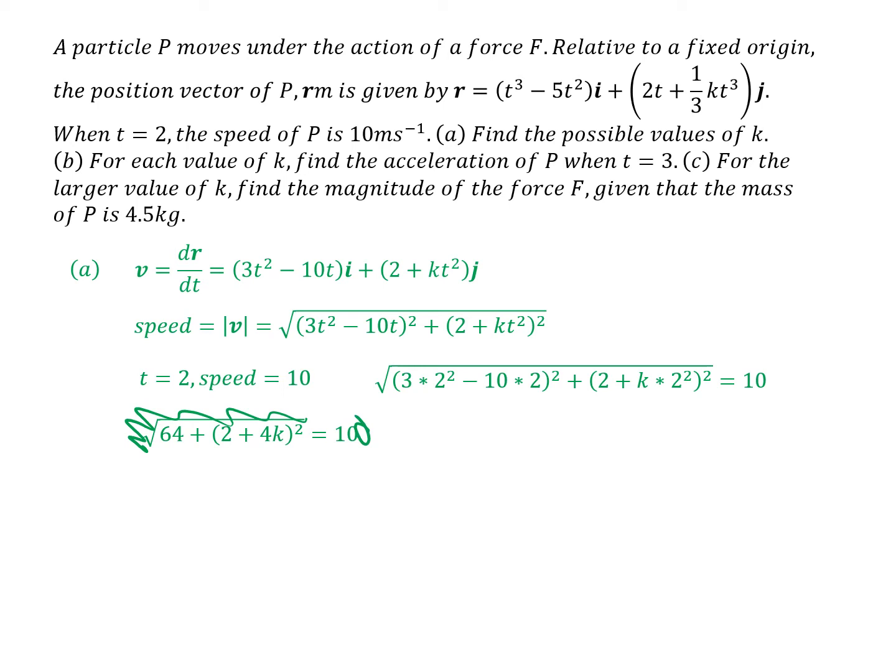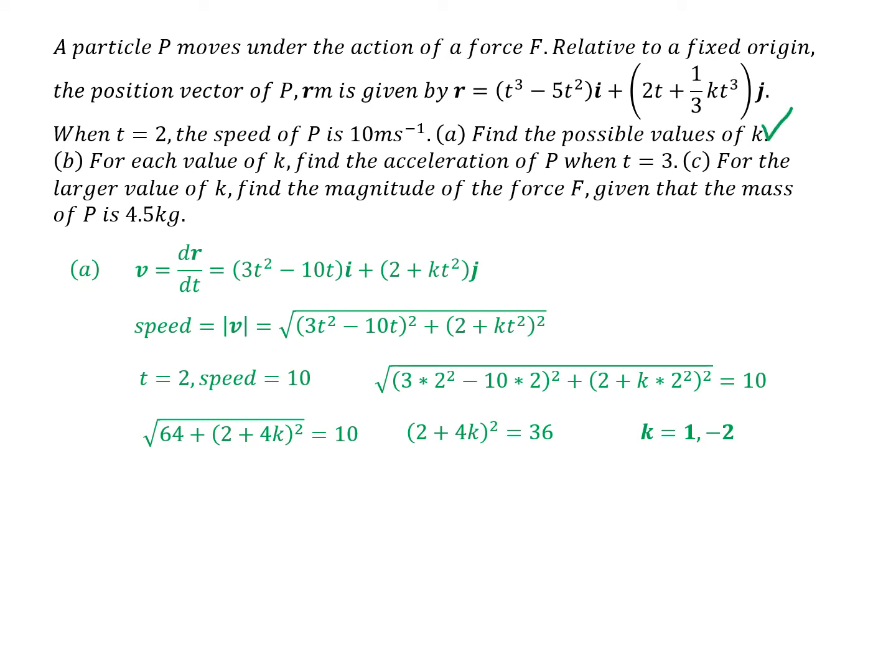So that would be 100. Take the 64 over, and that gives us that. Square rooting both sides, and remember that the square root of this is plus or minus 6. We find k has got two values, 1 and minus 2. So we found the possible values of k.